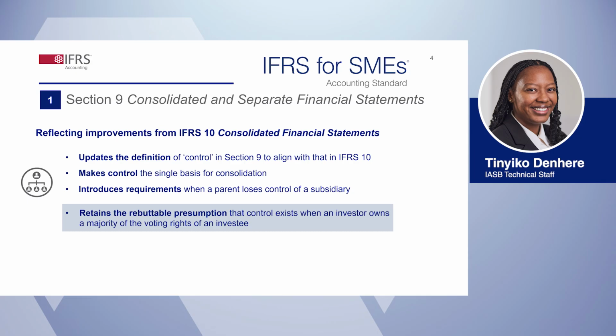A consequence of the move to the single control model is that specific requirements for special purpose entities are no longer required in Section 9. Applying a single control model removes uncertainty for SMEs about which requirements in Section 9 apply to various investees. Finally, the IASB retained the rebuttable presumption in Section 9 to simplify the control model. We'll focus on these changes in the next few slides.